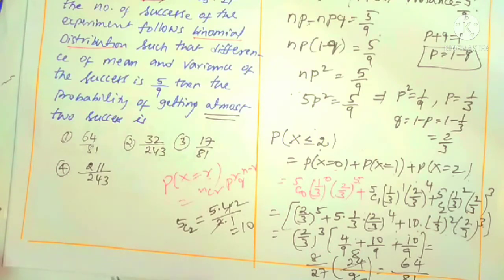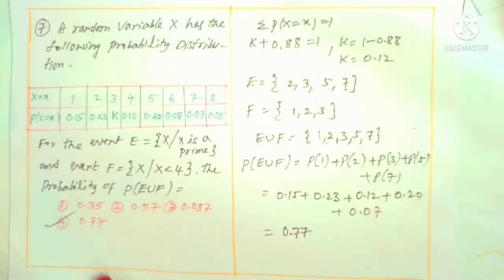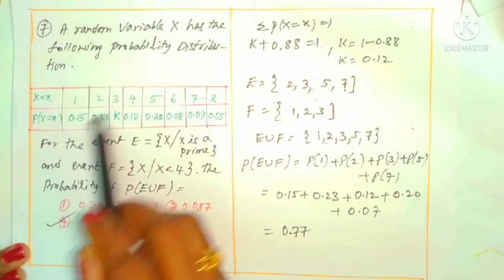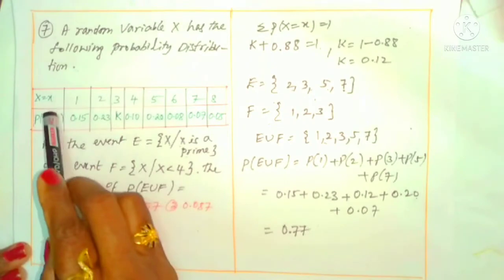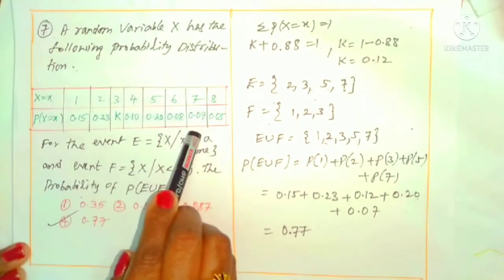64 by 81 is which option? It's clearly first option, right? Simple question, already I did the solution here. I am explaining one by one, you can understand easily. What is given? A random variable x has the following probability distribution. Probability distribution table is given. You know, probability distribution table means x values and their corresponding probabilities are given.